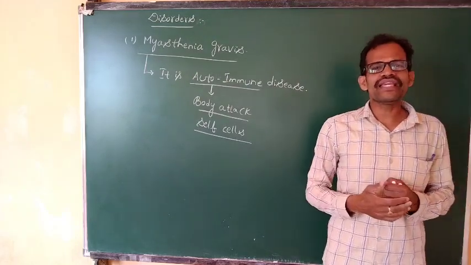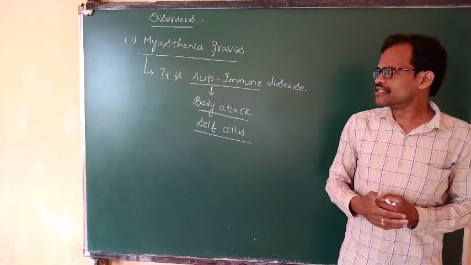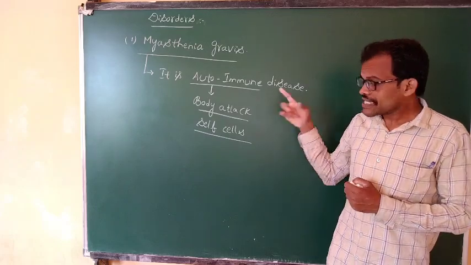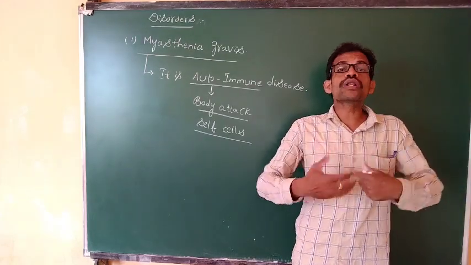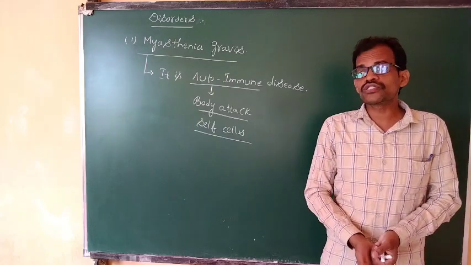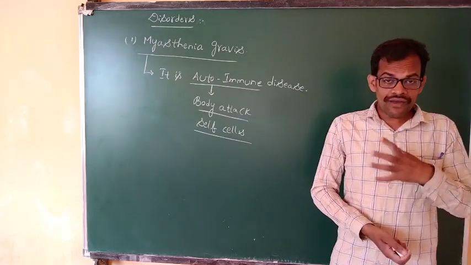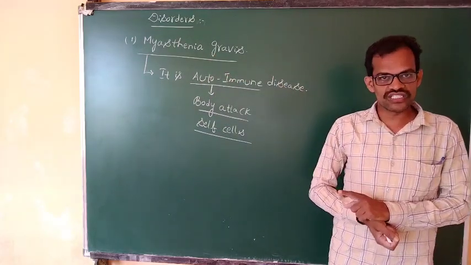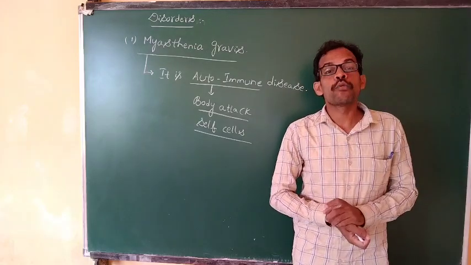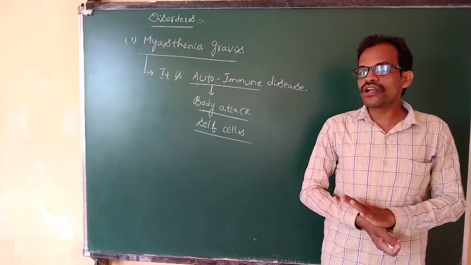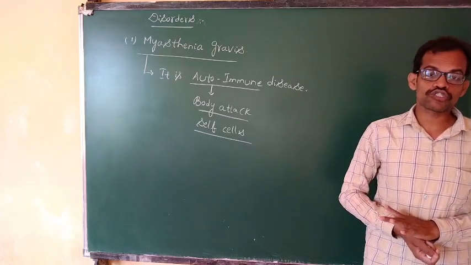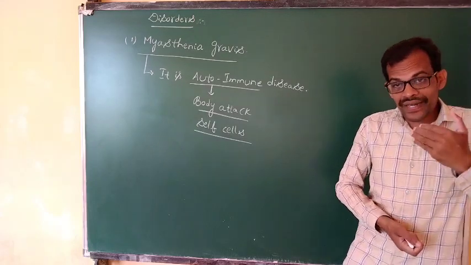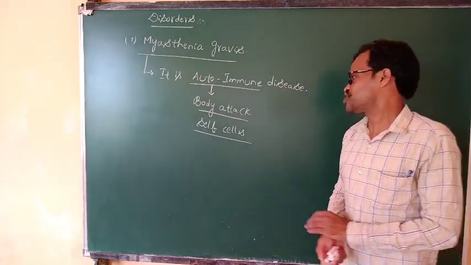For some unknown reasons, it is an autoimmune disease, which means it attacks our own body cells only. In myasthenia gravis patients, the abnormal antibodies destroy our body system. How is this myasthenia gravis happening?